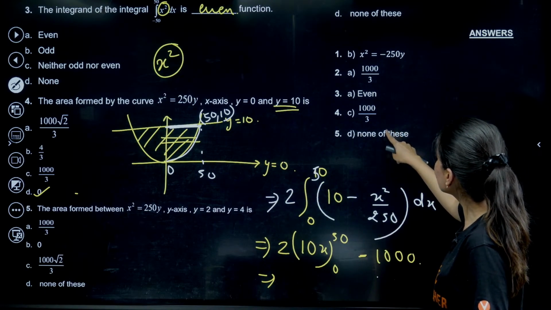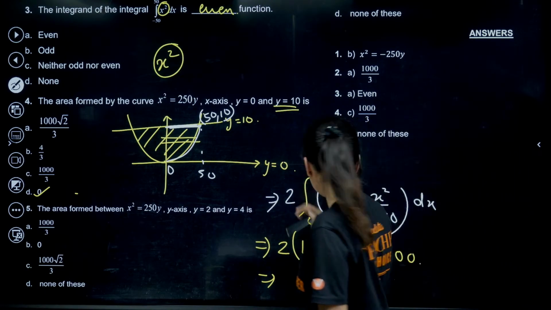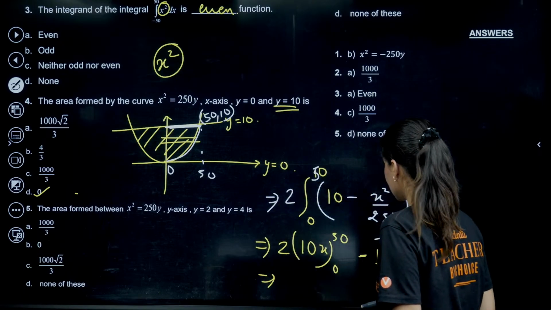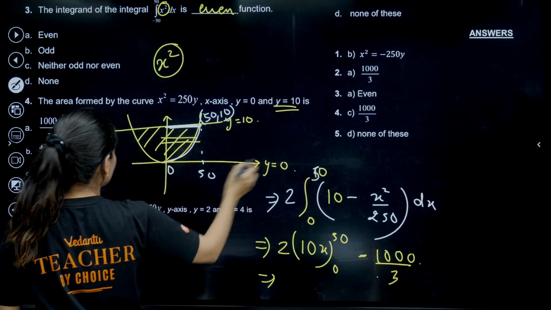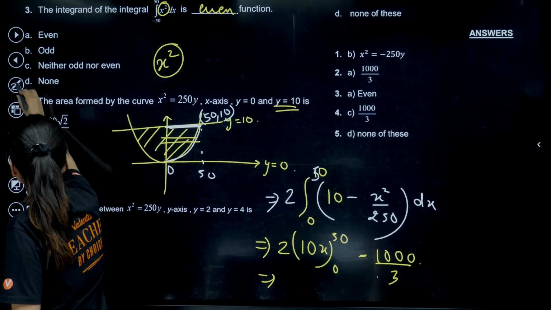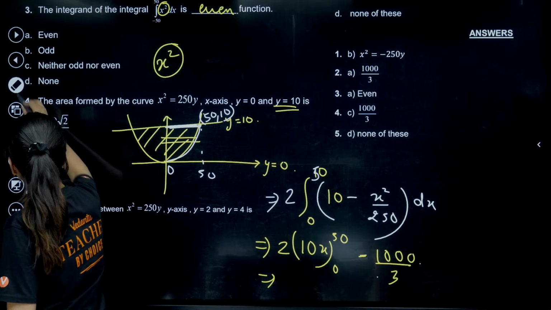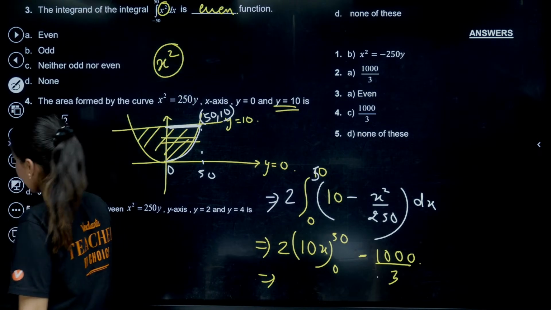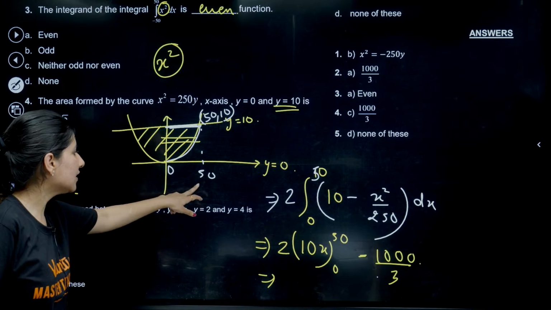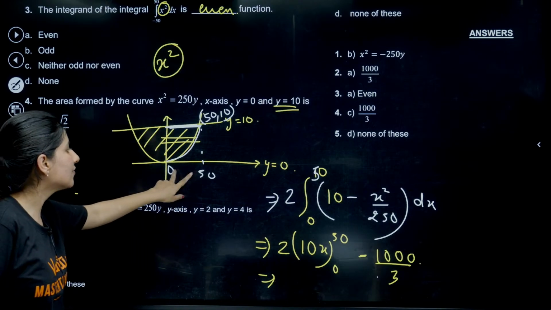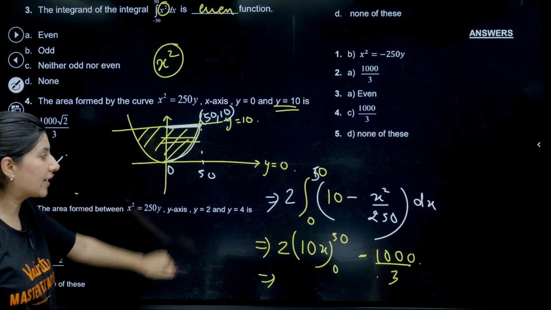For option D they are saying 5, so 1000 by 3 is coming, right? Sorry, 1000 by 3. Yes, 1000 by 3. So which answer is correct? Fourth one, C, 1000 by 3 is correct, right? No, limit will be 0 to 50, right? 0 to 50. We are integrating with respect to x.